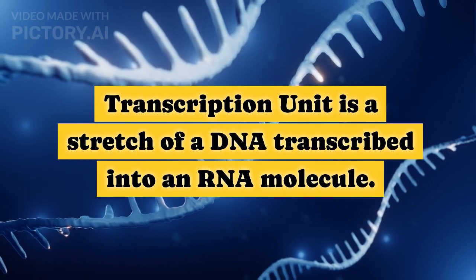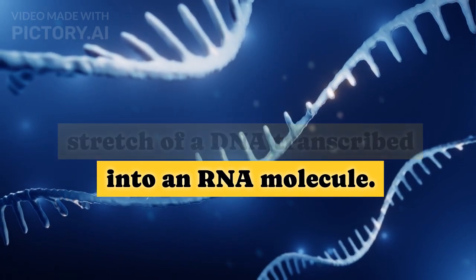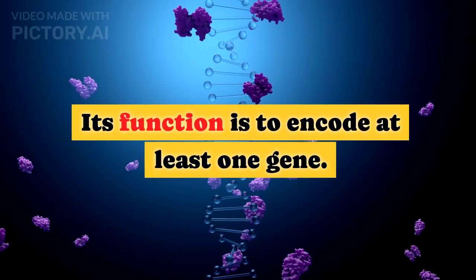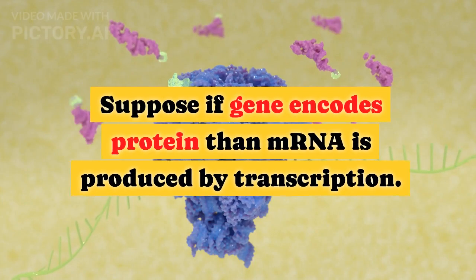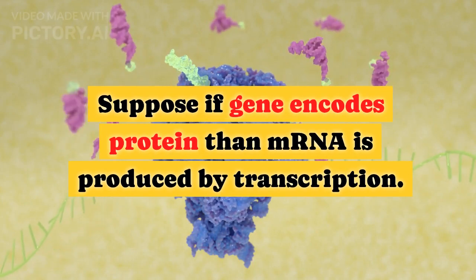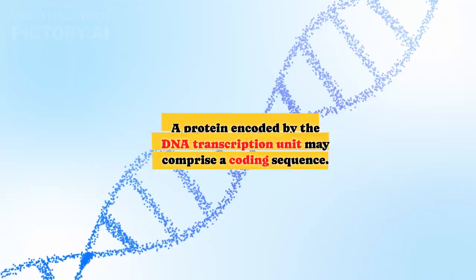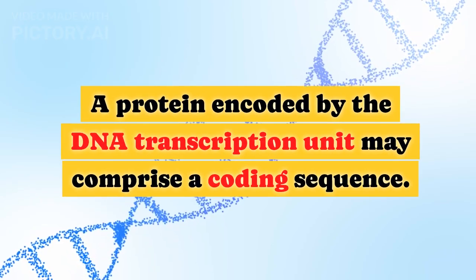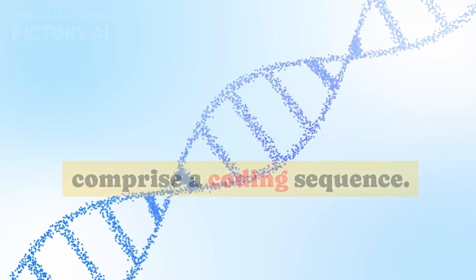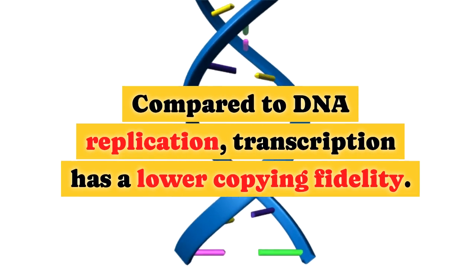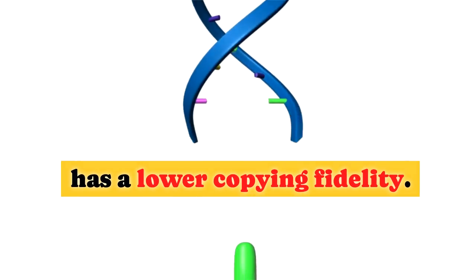A transcription unit is a stretch of DNA transcribed into an RNA molecule. Its function is to encode at least one gene. Suppose the gene encodes a protein, then mRNA is produced by transcription. A protein encoded by the DNA transcription unit may comprise a coding sequence. Compared to DNA replication, transcription has a lower copying fidelity.